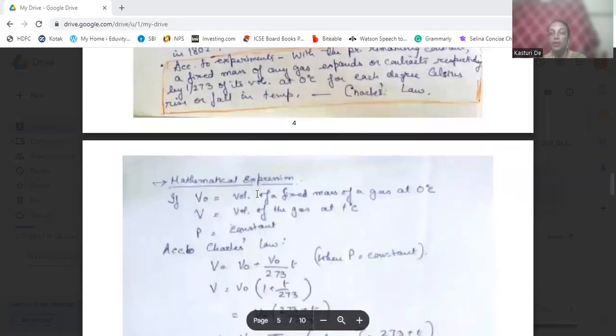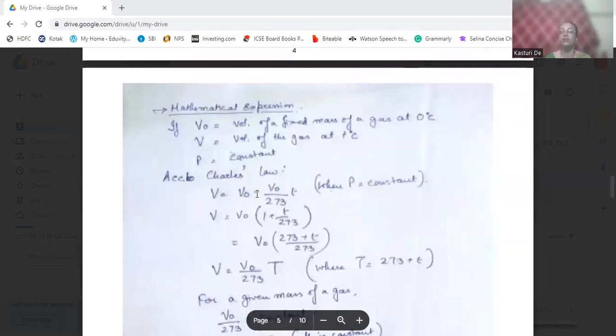Okay, so mathematically, we can express that if V0 is the volume of the fixed mass of gas at 0 degrees centigrade, then V is the volume of the gas at T degrees centigrade, and P remaining constant, we can say that V is equal to V0 plus V0 by 273 into T. T is the temperature.